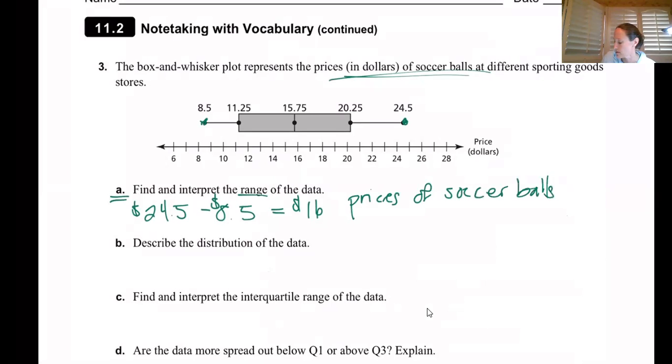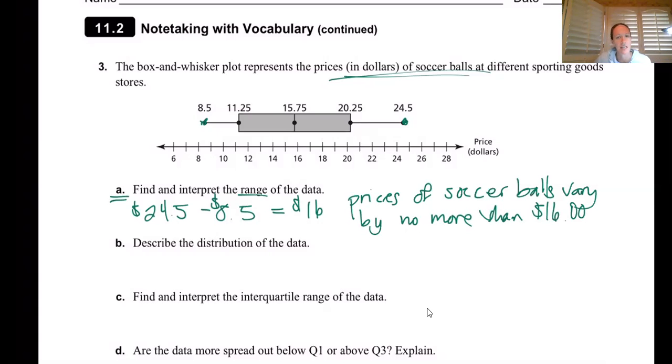vary by no more than $16. The prices of soccer balls vary by no more than $16. And so if you guys notice, I'm just taking that same terminology because that's how they used it. There are other ways of saying that. Prices of the soccer balls are no more than $16 apart. The cheapest to the most expensive was only $16.